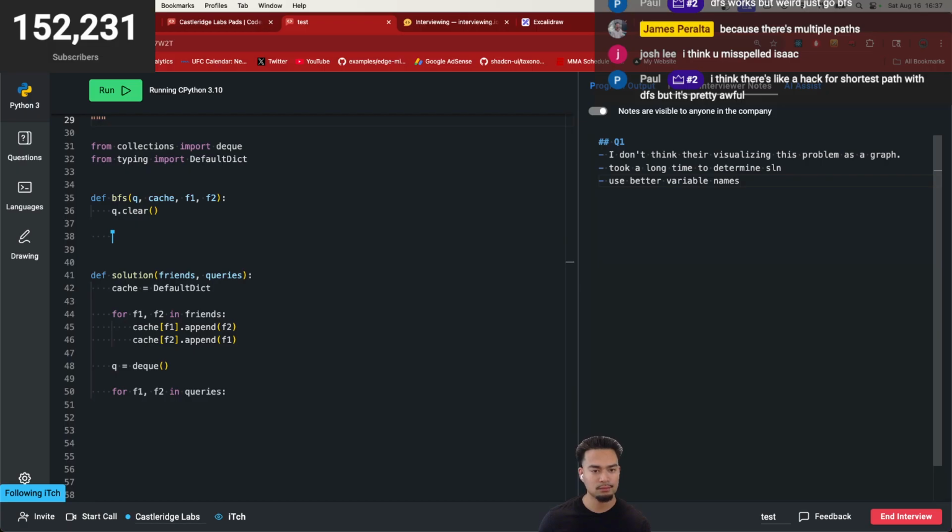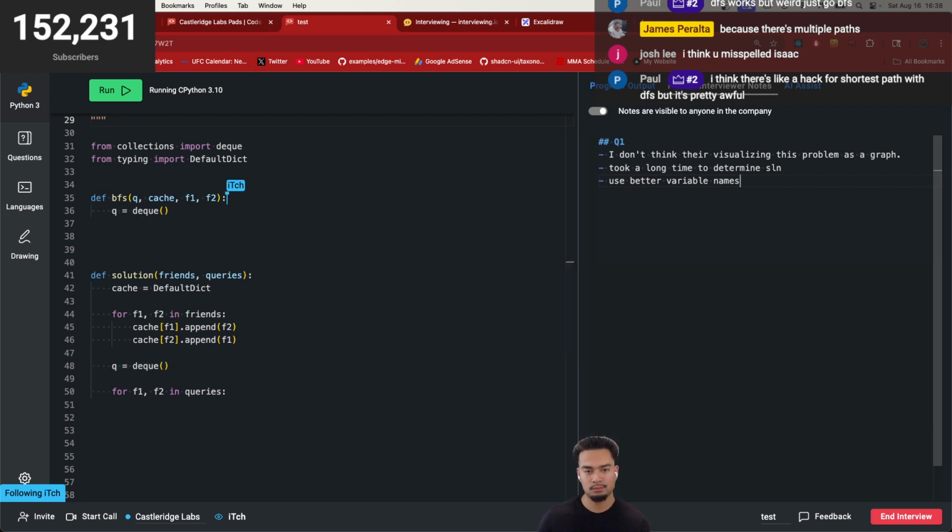Because I am performing BFS, unless I'll have to create a new instance of the queue every single time. So that's the reason why I'm clearing the queue, so I don't have to create a new instance. Does that make sense? Yeah, but if we need a brand new one every time, why not just create it? Oh, okay, it's going to be empty anyway. Okay, that's fair.